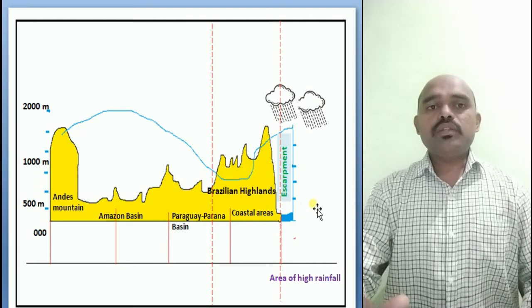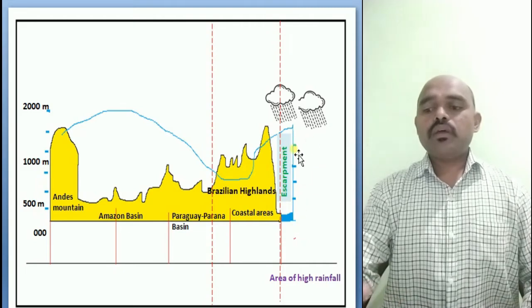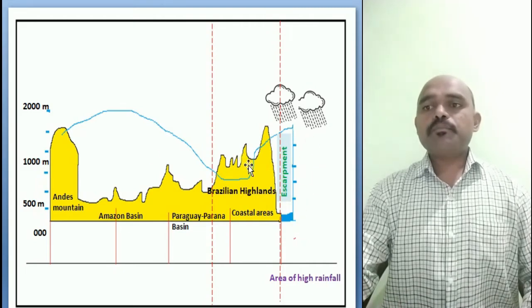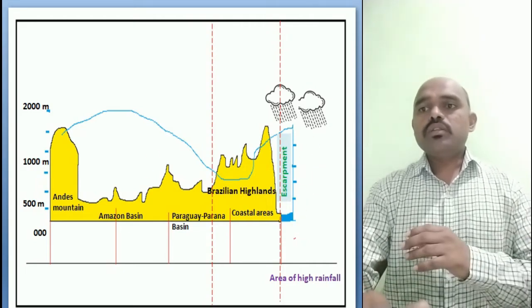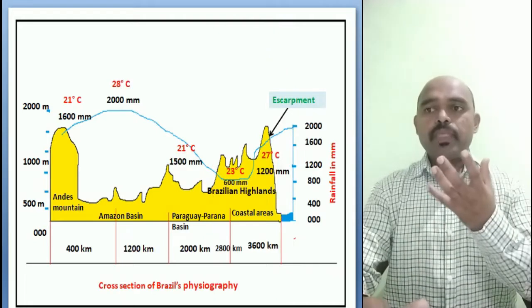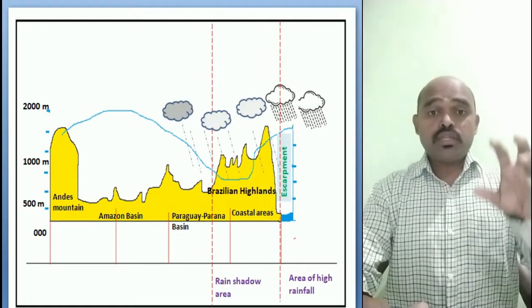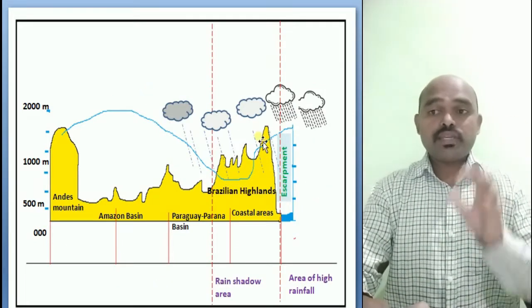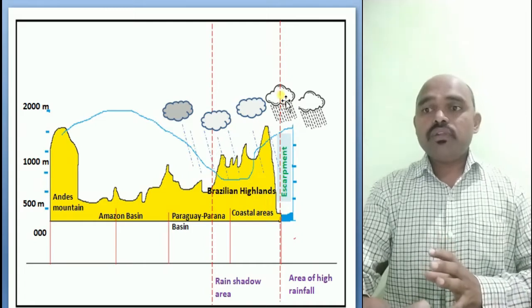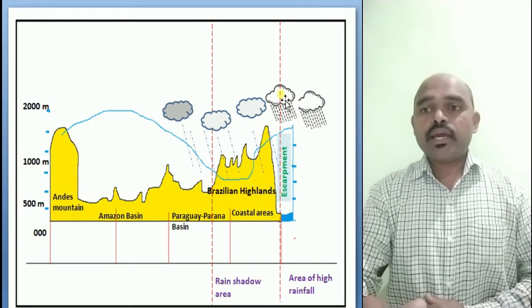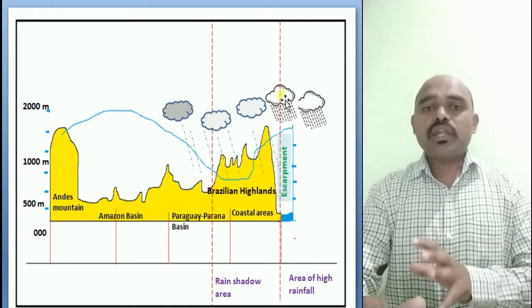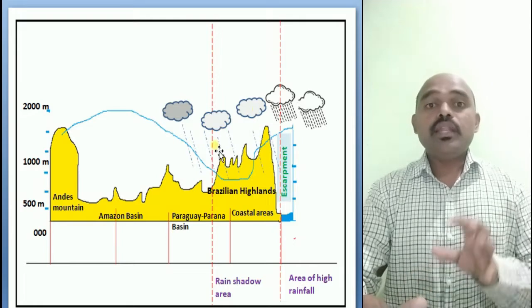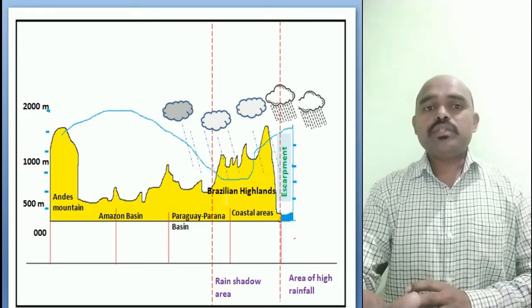As we move further, the clouds will rise up. As they rise up, obviously their moisture holding capacity will decrease, and when they come over the Brazilian highlands, we will have the rain shadow area. It means less rain in this region.